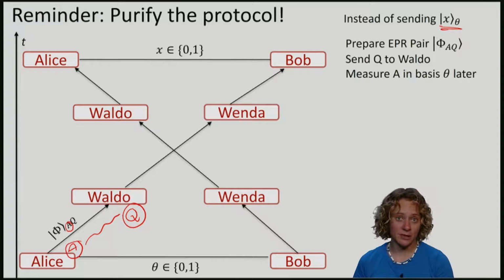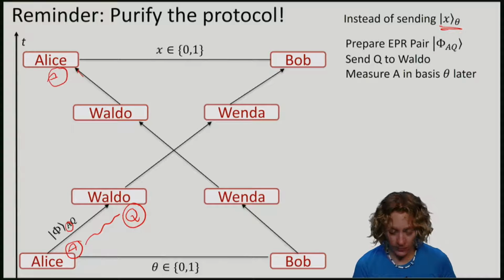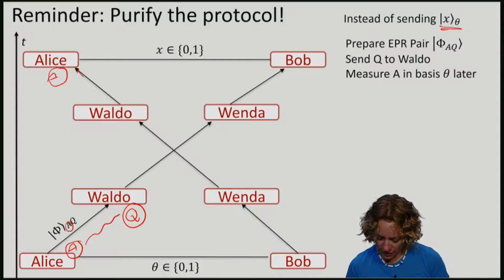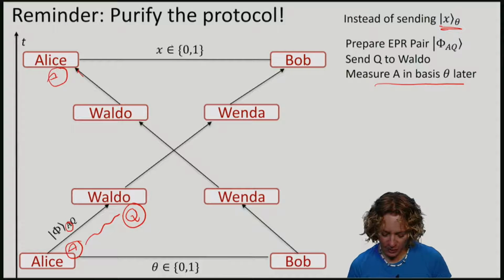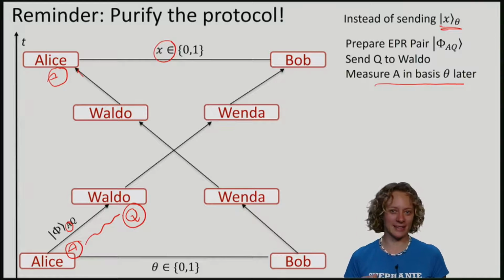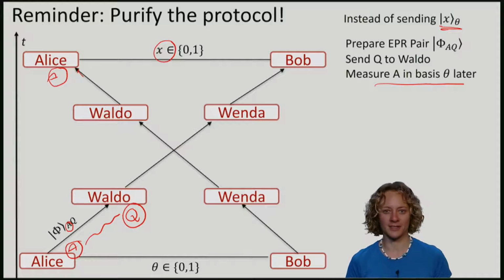She might, of course, keep that qubit all the way until Waldo returns the message. So at this point, she might still have the qubit A. The outcome of Alice's measurement, if she now measures A in the basis theta, will define the bit X. Of course, if Alice measures only at the end, there is no X determined until then, but she can communicate with Bob to exchange X and check on Waldo afterwards.